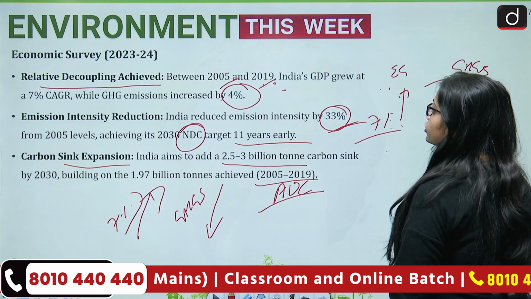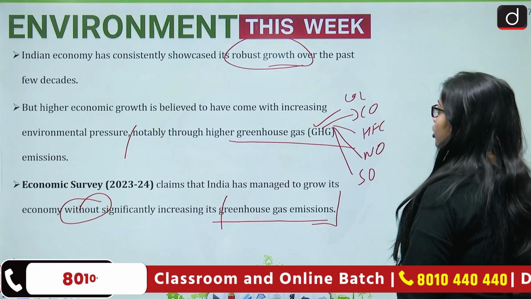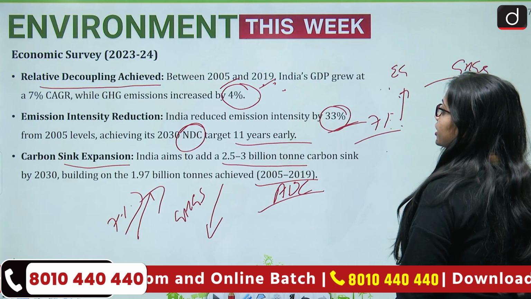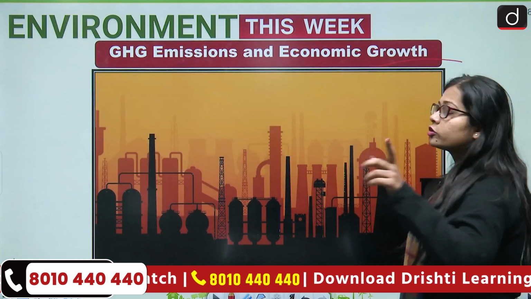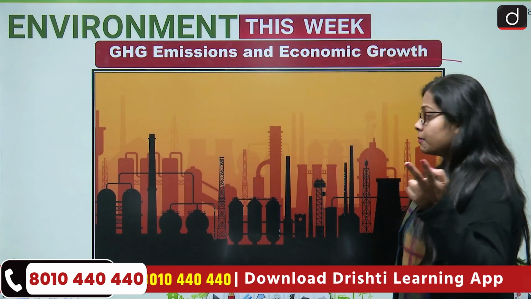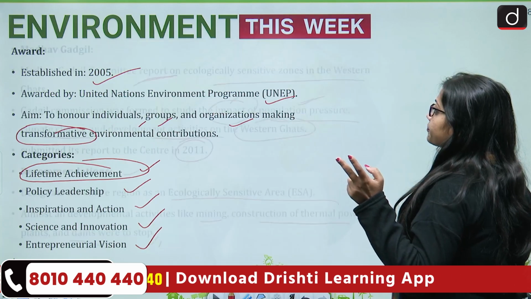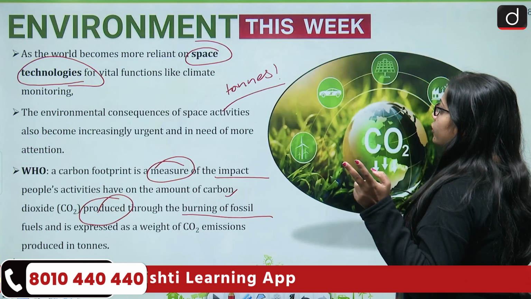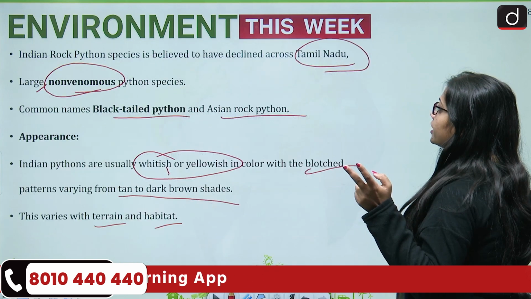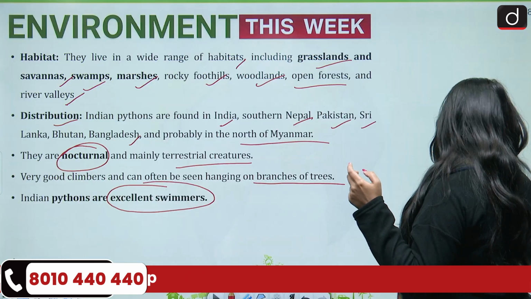This was the fourth topic, that is GHG emissions and economic growth. Before this, we discussed the Madhav Gadgil Award, before it the carbon footprint, and before it the Indian rock python.